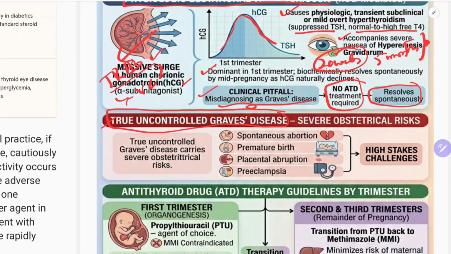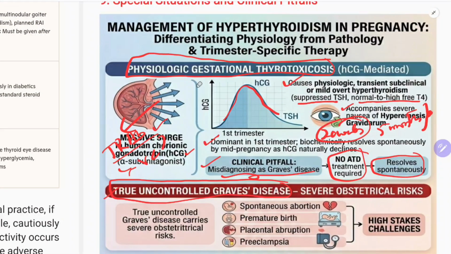Now one thing we should know here. You check the TRAB. If TRAB is negative, then Graves' disease is ruled out.